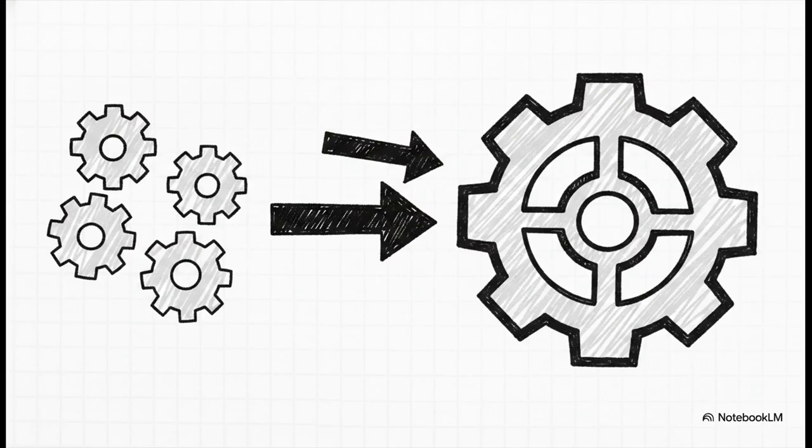Now, speaking of combining decision trees, you don't actually have to rely on just one algorithm. This is called ensemble learning. Think of bagging kind of like asking a diverse jury for a verdict. Multiple models are trained completely independently. Boosting, on the other hand, is more like a student learning from their past mistakes. Models are built sequentially to correct the errors of the previous ones. Together, they create a significantly stronger, smarter, and way more reliable final model.